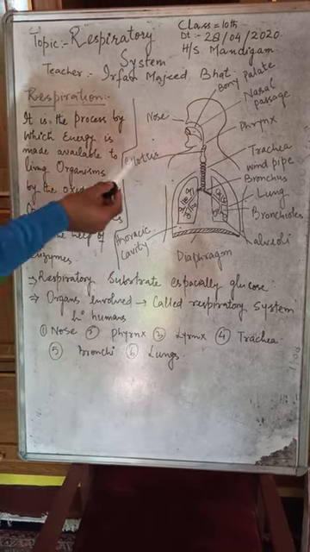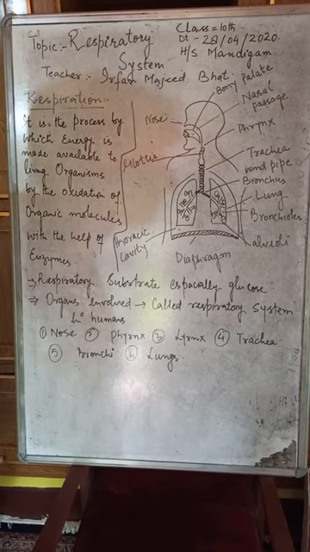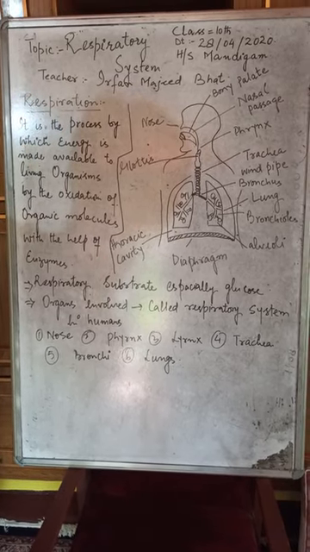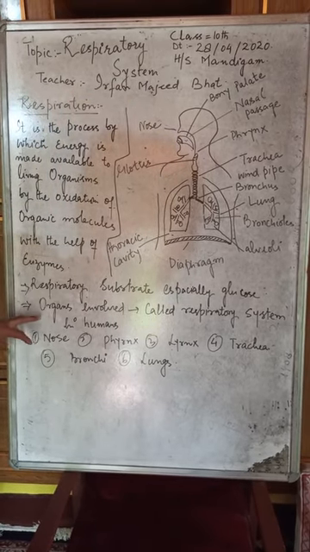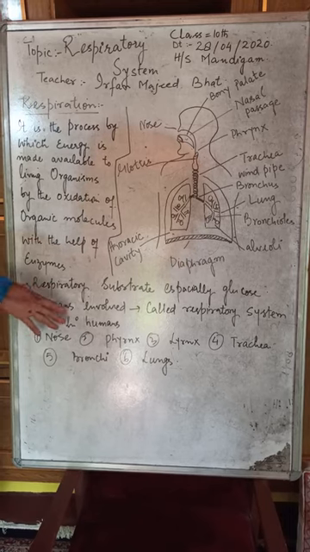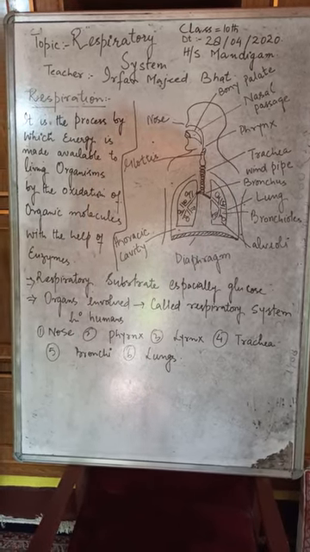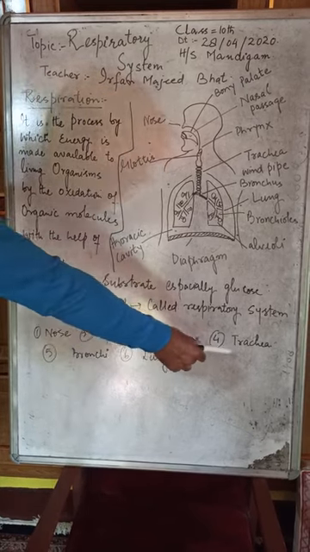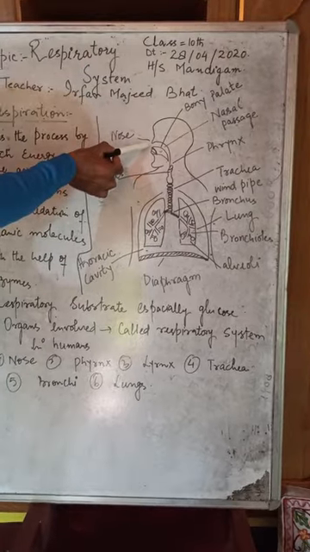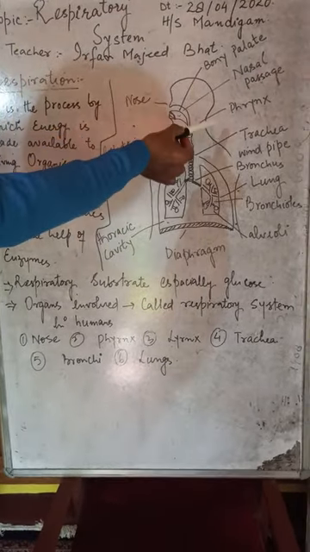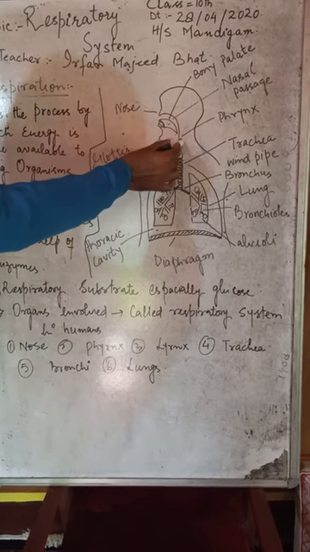So this respiration takes place through a system of organs that's called the respiratory system, or we can say the respiratory tract. The respiratory tract involves the organs, especially in humans, they are nose, then pharynx, then larynx, trachea, bronchi, and lungs. You can see here, this is the nose, and then after that you can see this is the nasal passage, and then there is the pharynx and larynx here.